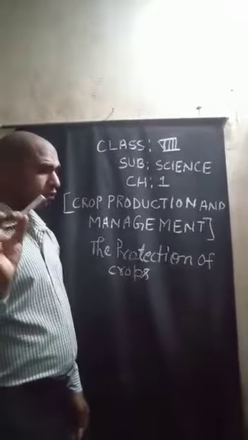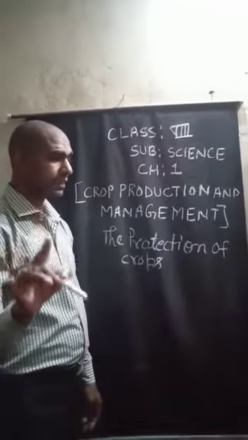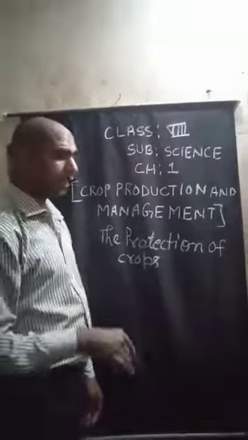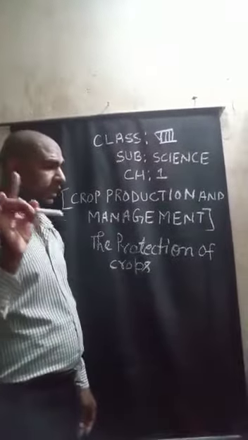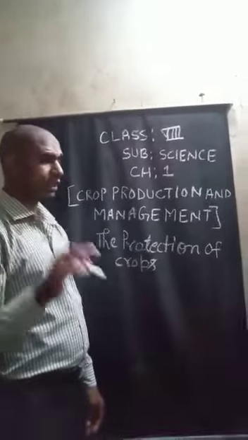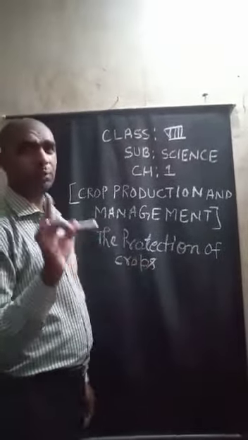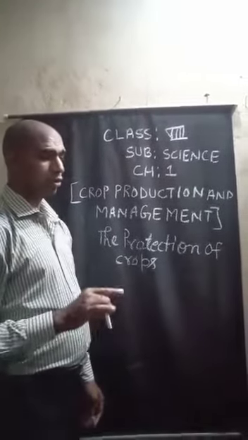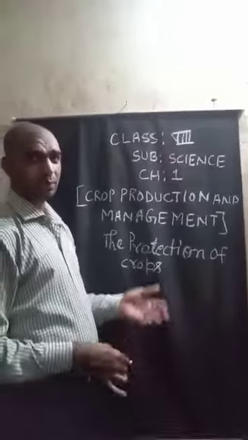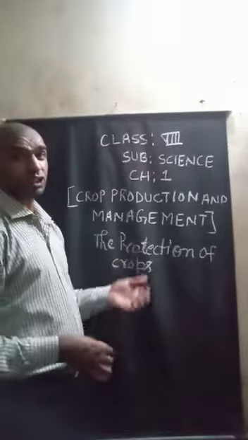Crops are also attacked by microorganisms such as bacteria, fungi and viruses, which reduce yield by causing several diseases. For example, fungi cause rust and smut in wheat plants, and blight in potato, that means early blight and late blight of potato. These are diseases in potato caused by fungi.